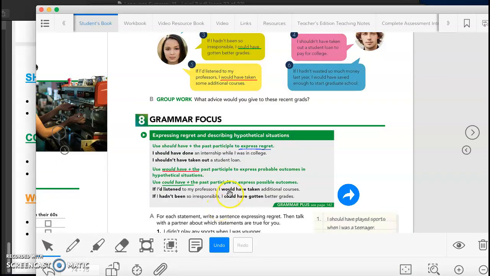and so the could and would of a sentence express what didn't happen. So when you see could have plus past participle or would have plus past participle in a sentence, this expresses what didn't happen. I would have taken additional courses, meaning that I didn't take the courses. I could have gotten better grades, meaning that I didn't get better grades. So this is basically it for today's guide.